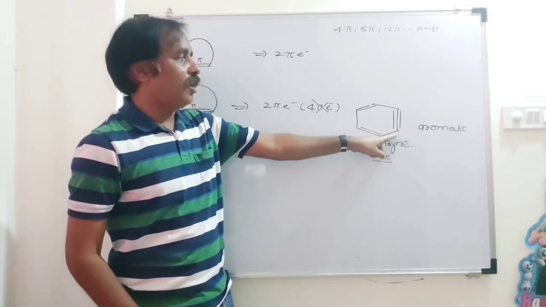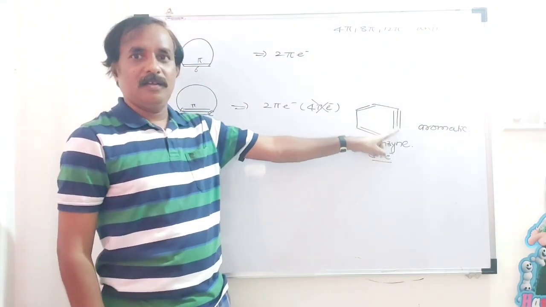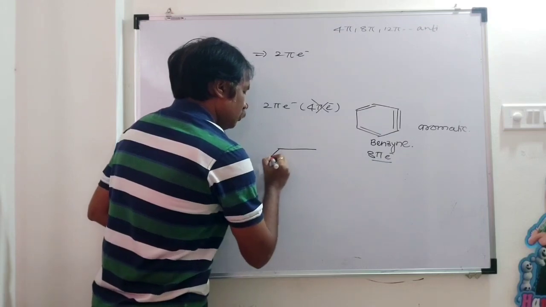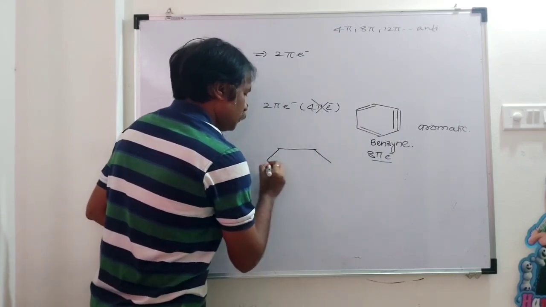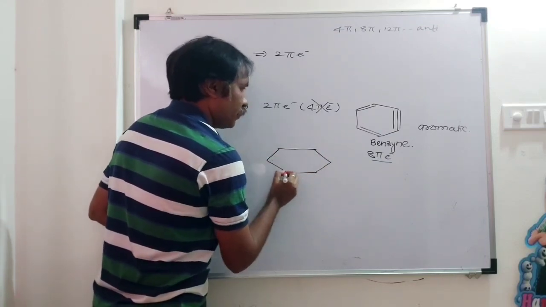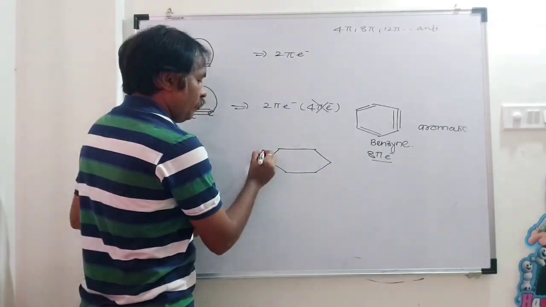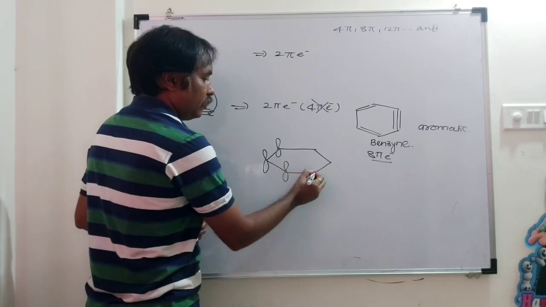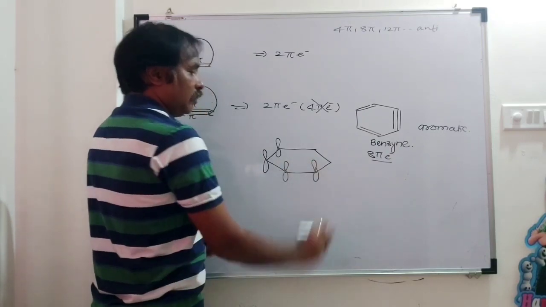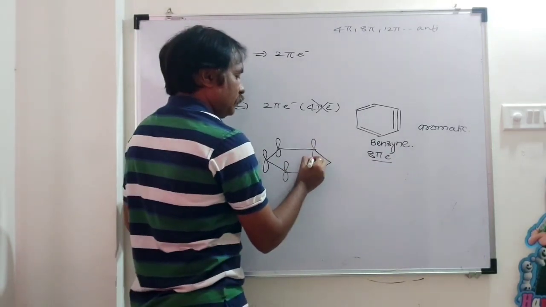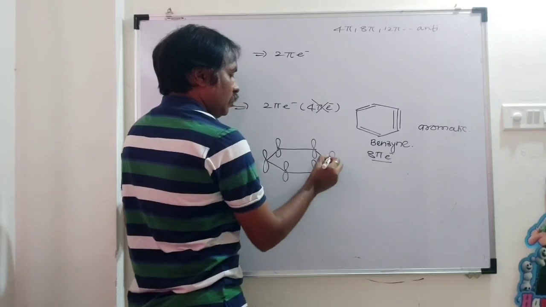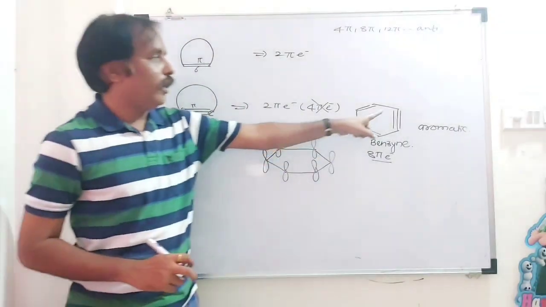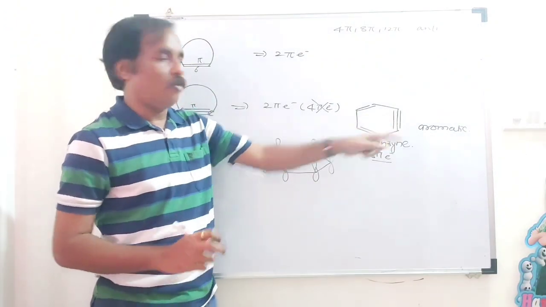Here it is a carbon-carbon triple bond. See here, we can draw the structure of this benzene like this. Here all p atomic orbitals are present in the same plane, and in between these two carbons there is a triple bond.